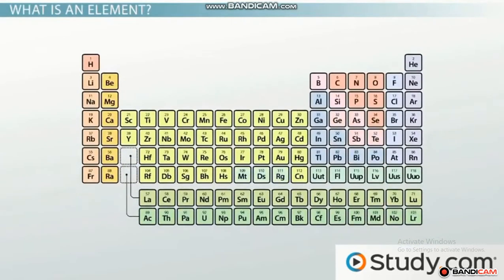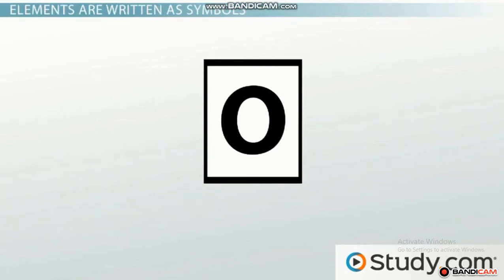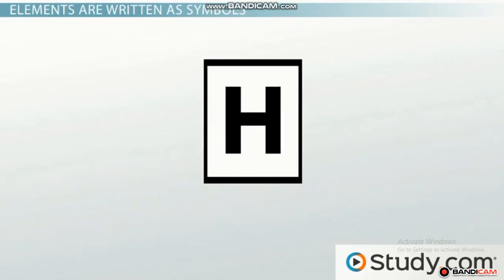There are a total of 118 elements. Many elements occur naturally on Earth. However, some are created in a laboratory by scientists by nuclear processes. Instead of writing the whole elemental name, elements are often written as a symbol. For example, O is a symbol for oxygen. C is the symbol for carbon, and H is the symbol for hydrogen.